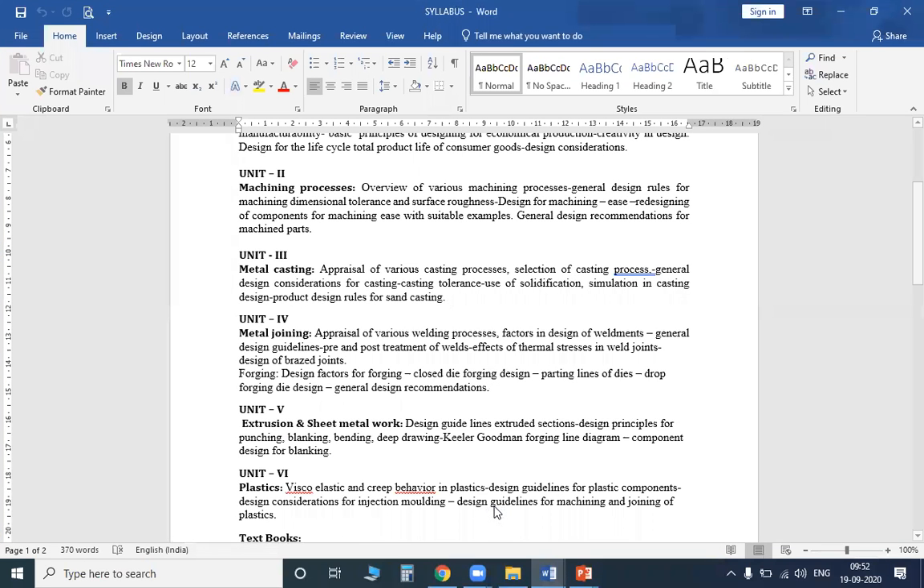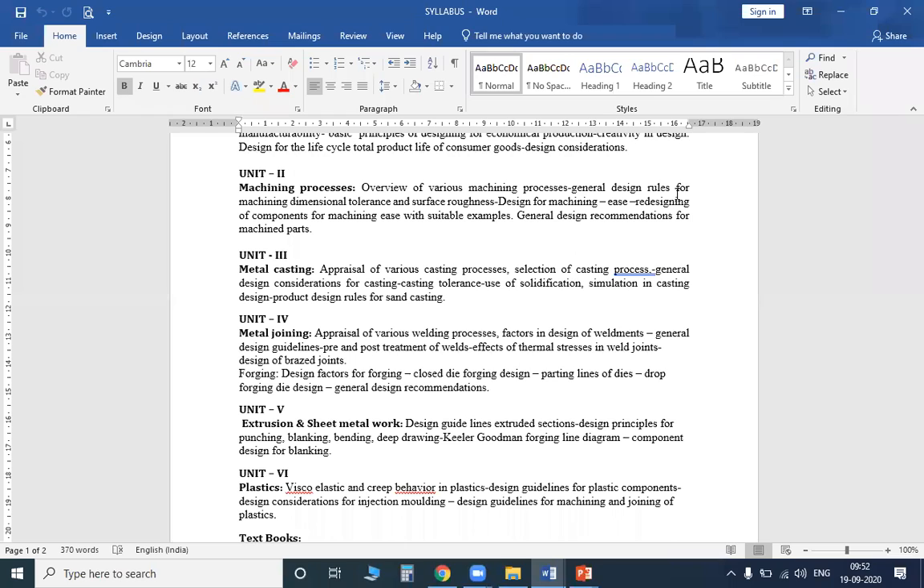So as per today's class, we covered metal casting, appraisal of the various casting processes, and the selection of the casting process. In the next class, we will see the general design considerations for casting and the casting tolerance. I told you just now, if the casting design is given, what excess design is to be made.